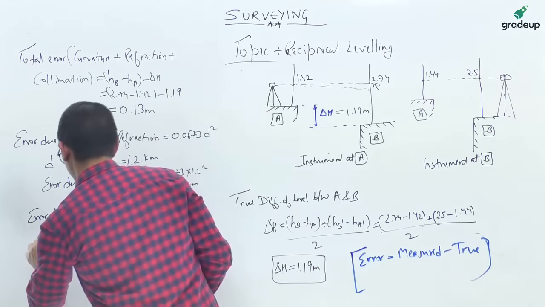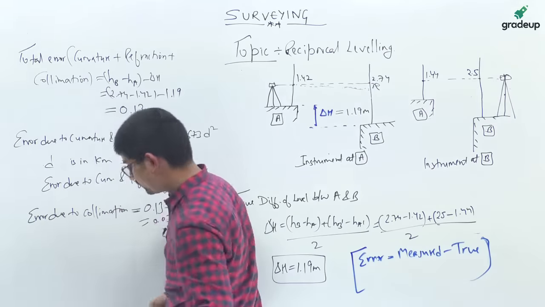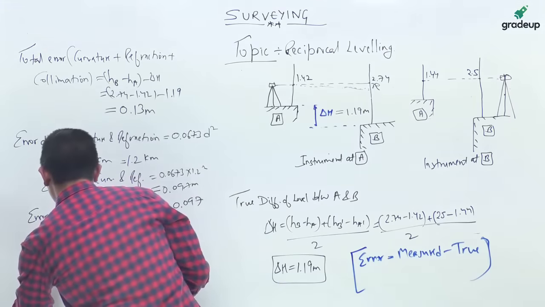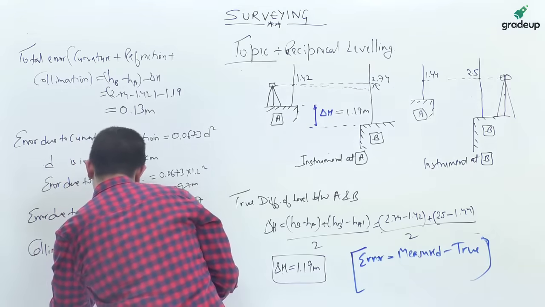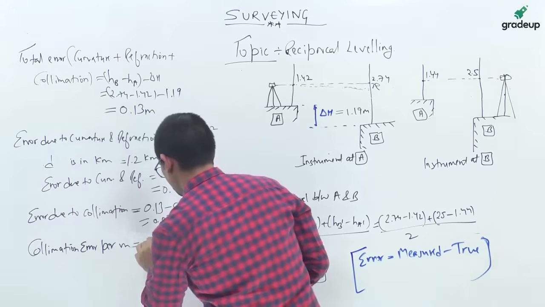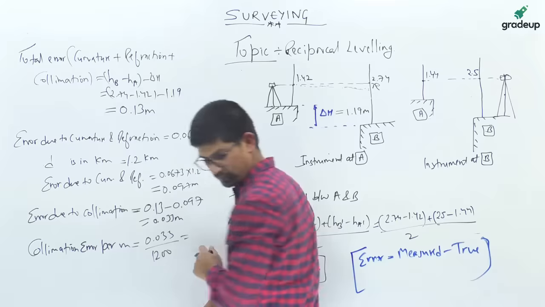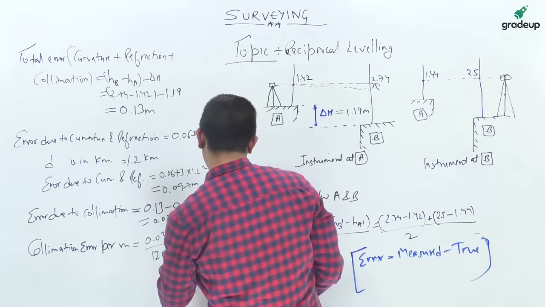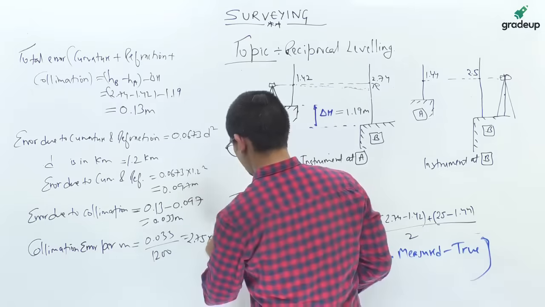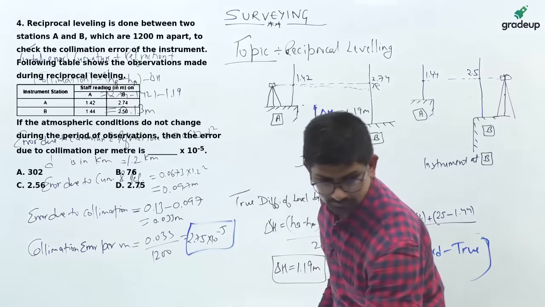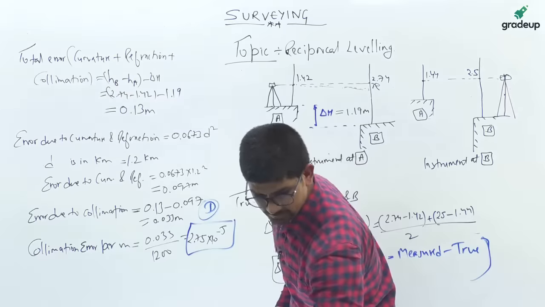Okay, so collimation error per meter, you have been asked. Per meter is, this error is for 1200 meters. So per meter is divided by 1200, that is 2.75 into 10 raised to the power minus 5. Okay, so this is your answer. Yes, so option D is correct. Okay.